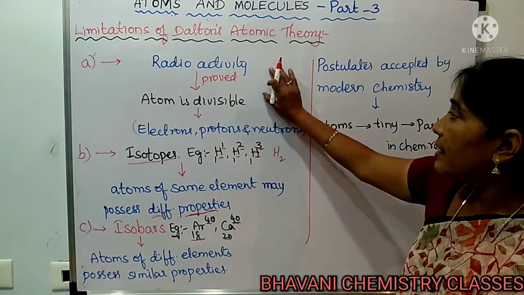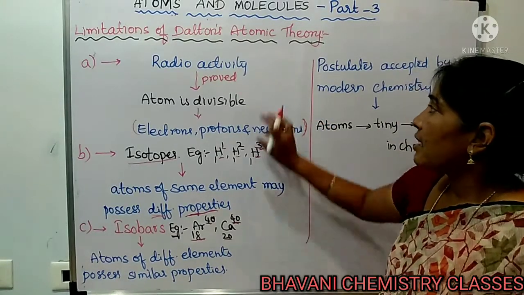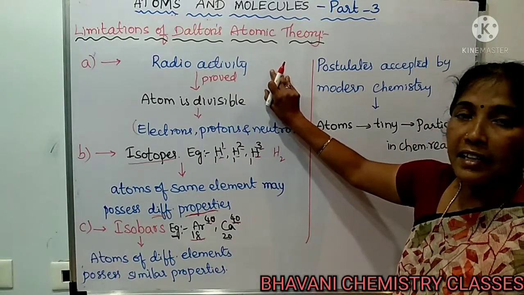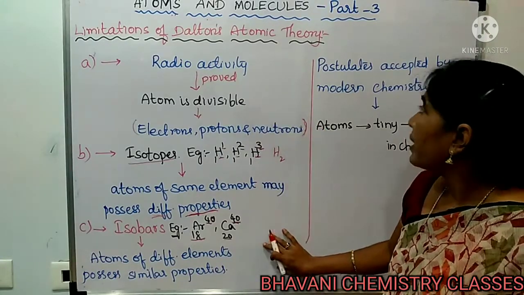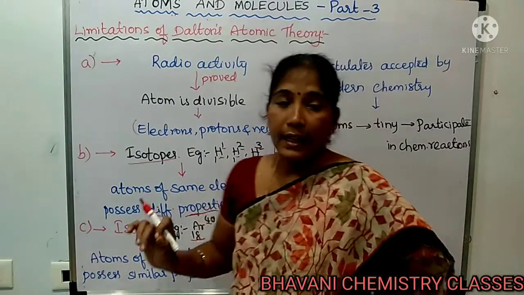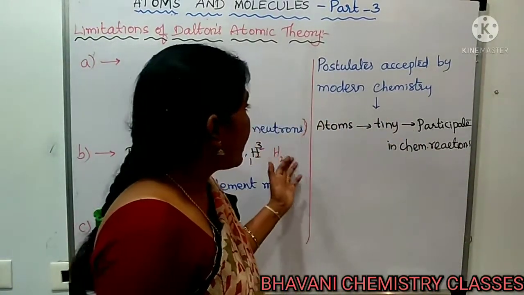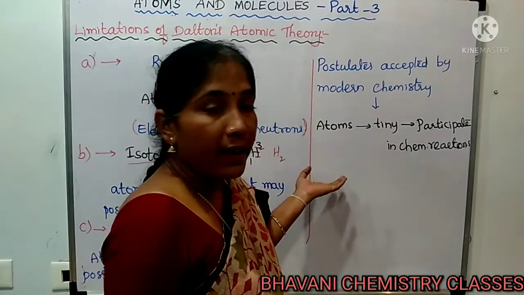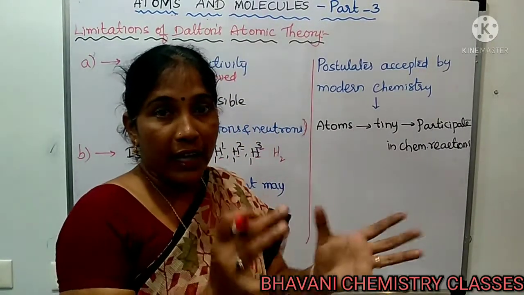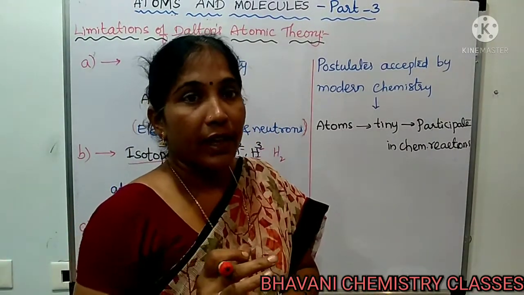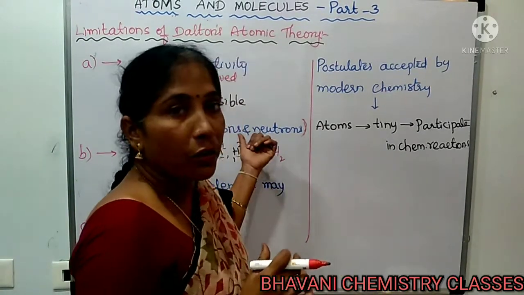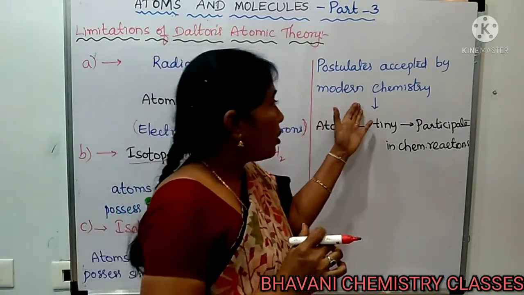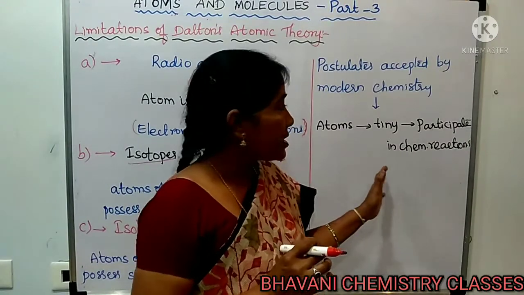So, by the advancement of science, some postulates of Dalton's atomic theory are ruled out. But even so, Dalton's atomic theory is very helpful. Why? Because he laid a foundation for modern chemistry. With his chemical philosophy only, we could go on to modern chemistry.